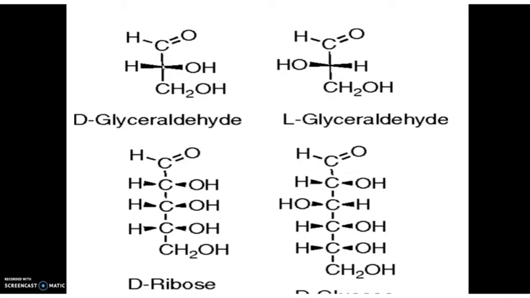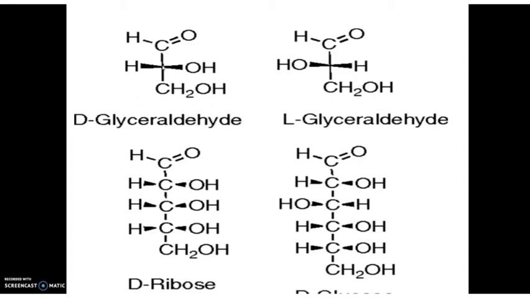If we say a compound is optically active, that compound should contain a chiral carbon. Chiral carbon means the functional groups attached to the carbon should all be different. For example, the central carbon has H, OH, CH2OH, and an aldehyde. So 4 different atoms or groups are attached to this carbon.